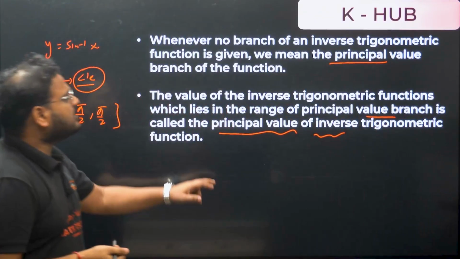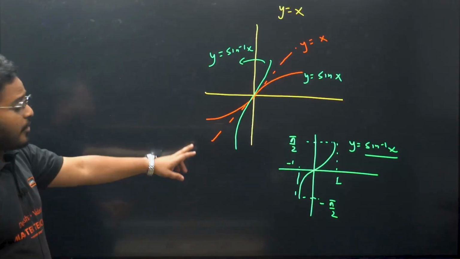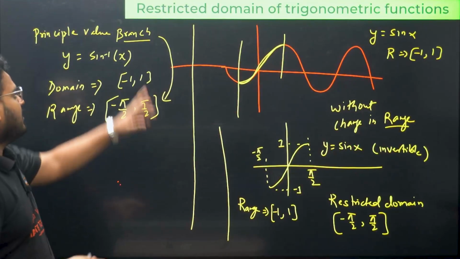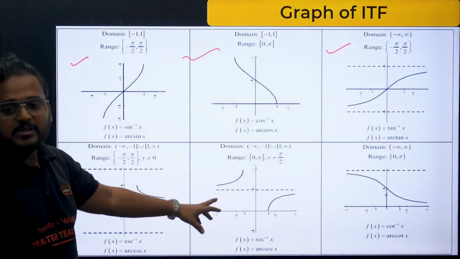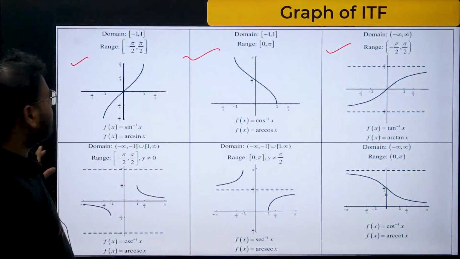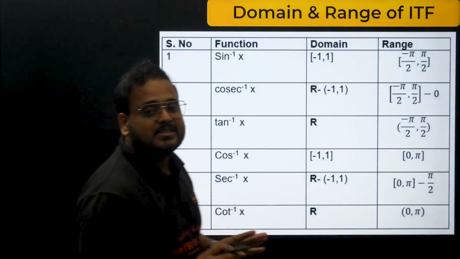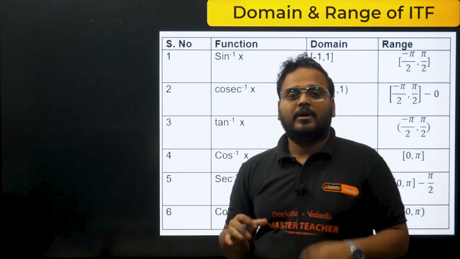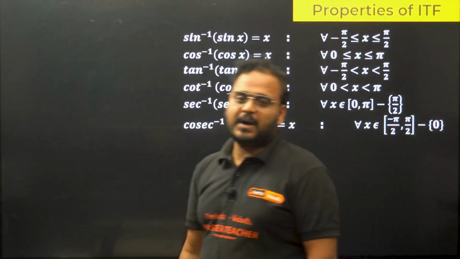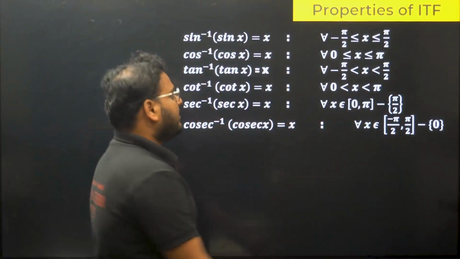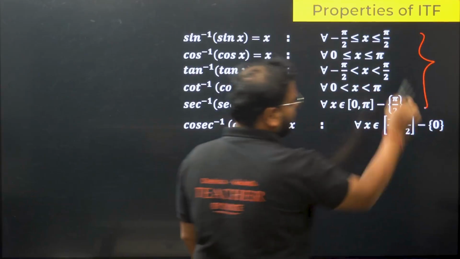I hope this is very much clear: the concept of drawing the graph, domain and range, restriction of domain, and all these tables over here for the figure, for the graph and for the domain and range. That is all that you need to know from the concept side of the chapter ITF. After this, the properties part is there. What is the property in the principal value branch?